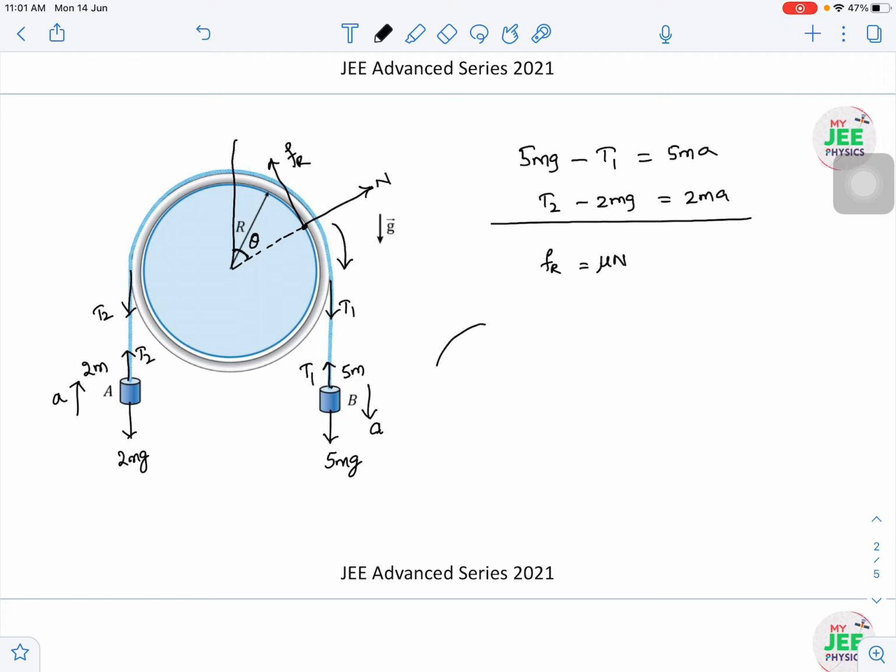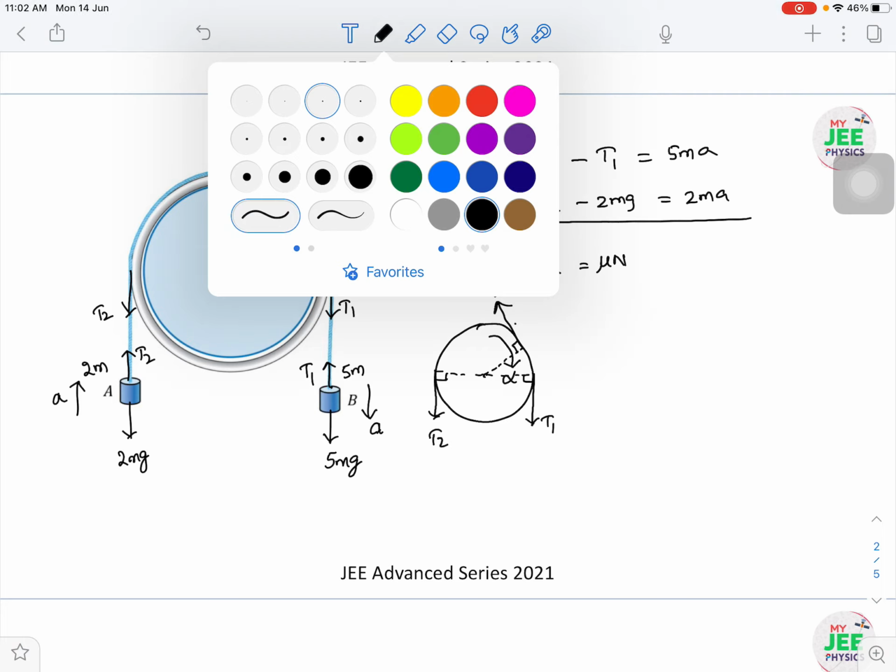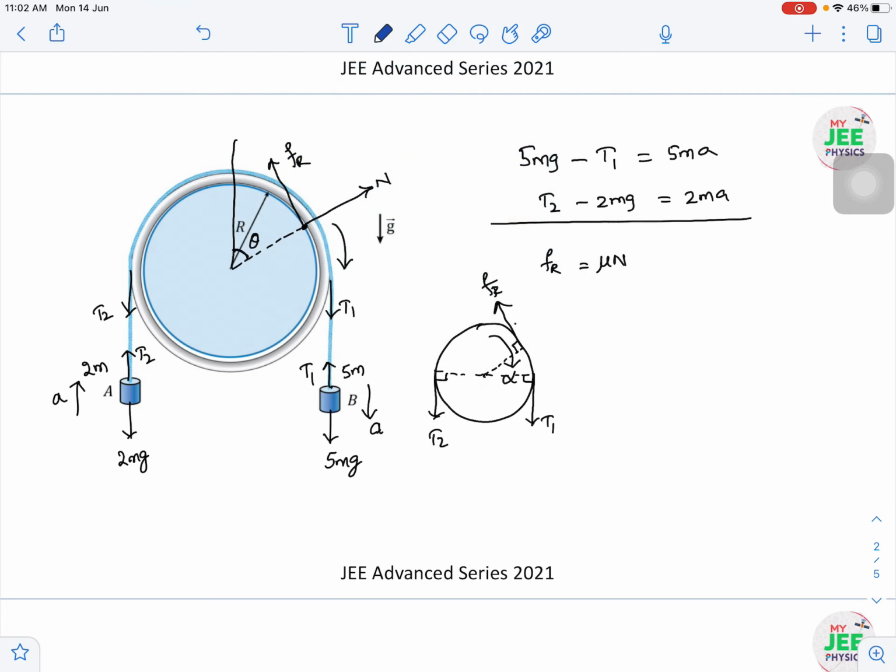If I am talking about the ring, what are the forces acting? First of all, I talk about the rotation of the ring. T1 will act on the ring and T2 will act here. Both T1 and T2 are tangential, and one more force is acting, that is friction, Fr. All will have the perpendicular distance of R only. Clear? Then T1 will try to rotate the ring clockwise.